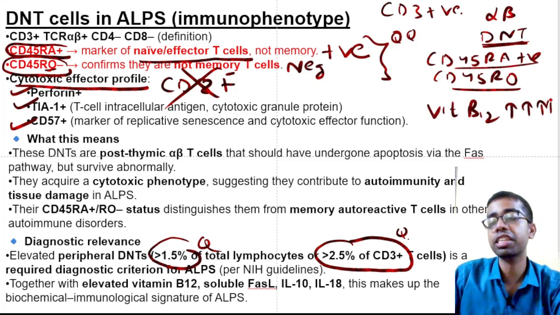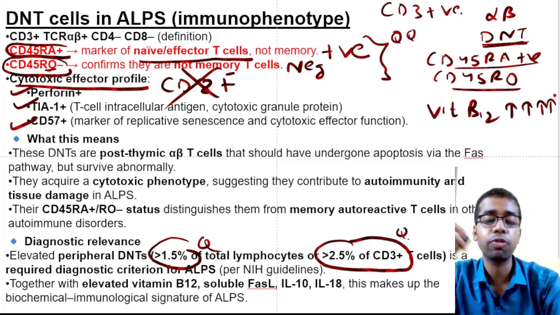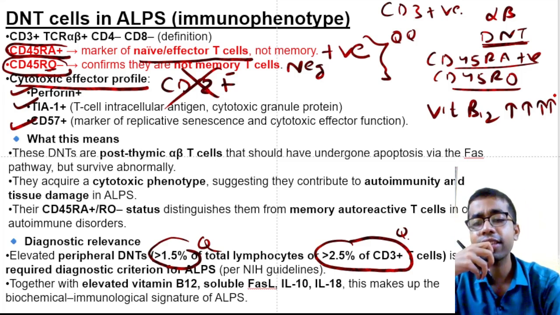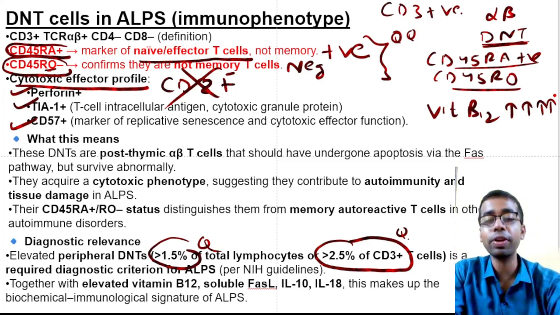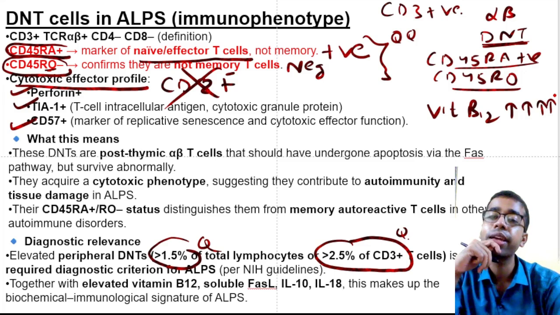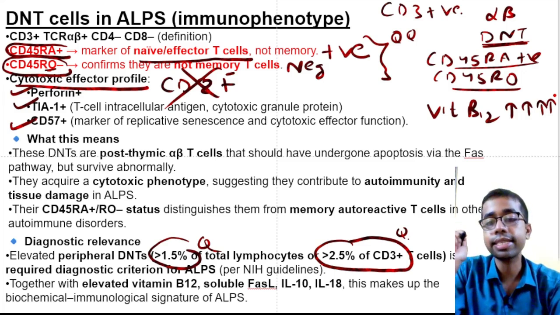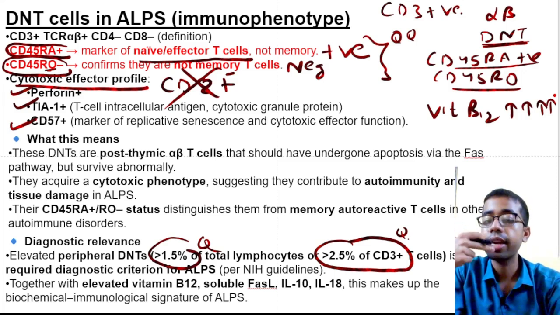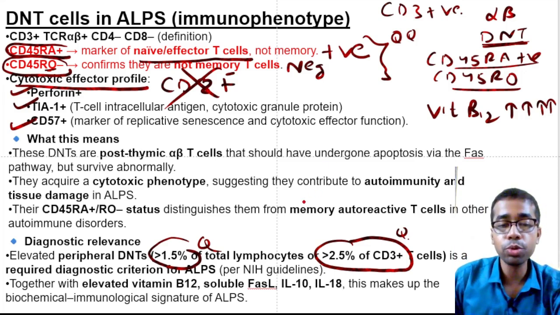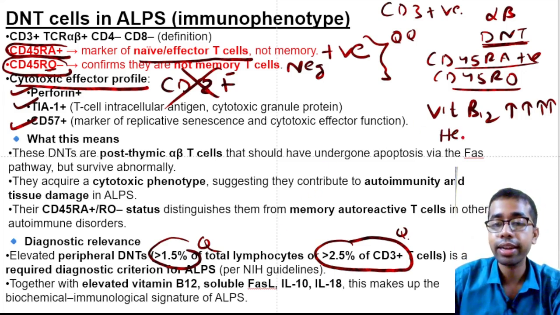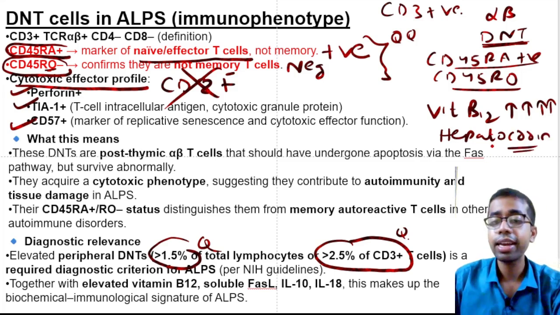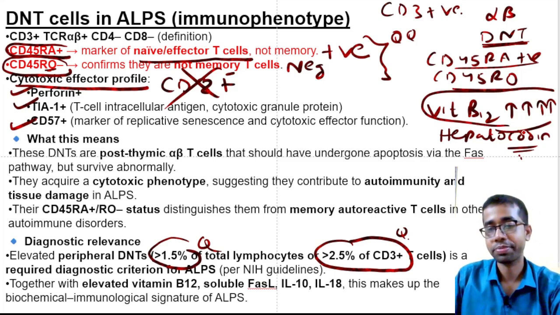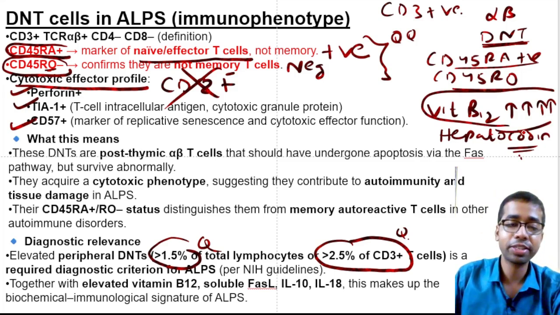It is increased around 10 to 100 fold, right? So why is it increased? You will think, hey, it is increased, and it's good. Why are you bringing vitamin B12 for the diagnosis of autoimmune lymphoproliferative syndrome? The reason is that in these T cells there is a turnover, and these T cells are known to produce haptocorrin, a transcobalamin-like vitamin B12 binding protein. Because of this, vitamin B12 is increased manifold, and that can be used as a diagnostic criterion.